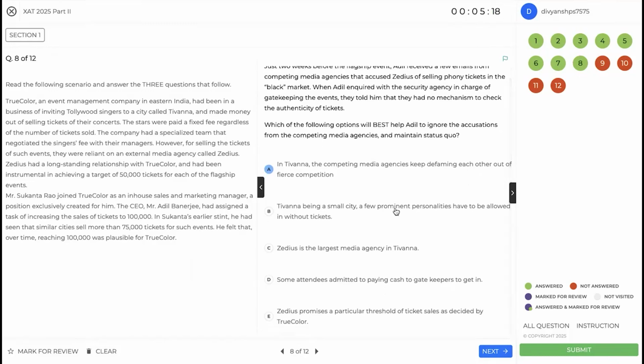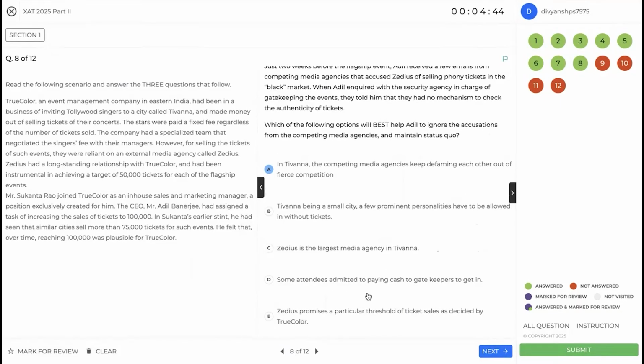All right. Few prominent personalities have to be allowed in without tickets. So this is advocating that this practice is justified. What we really want is that this accusation is something which is not based. So this is addressing a different issue. This is justifying that yes, whatever this black market thing is happening, it's fine. So this is not what we want. ZDS is the largest media agency in Tivana. Again, the scale of your size does not matter when you are being accused of something.